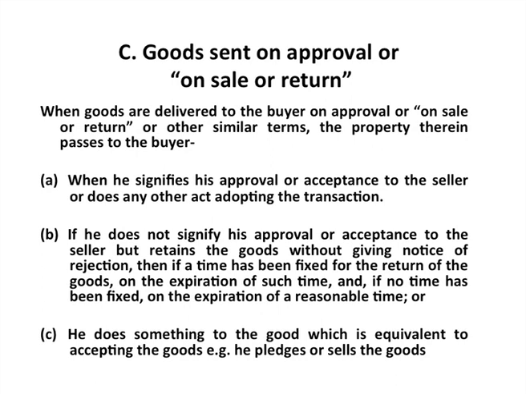Here the buyer does not signify his approval or acceptance to the seller, but retains the goods without giving notice of rejection. So, in this example what happens? He tells the seller that I will show it to my wife, if I like it I will keep it, if I do not like it I will return it to you tomorrow. But he does not do that, by next day he does not return, he still keeps it. So, what does it imply? It implies that he has approved the transaction, he has agreed to buy the product.